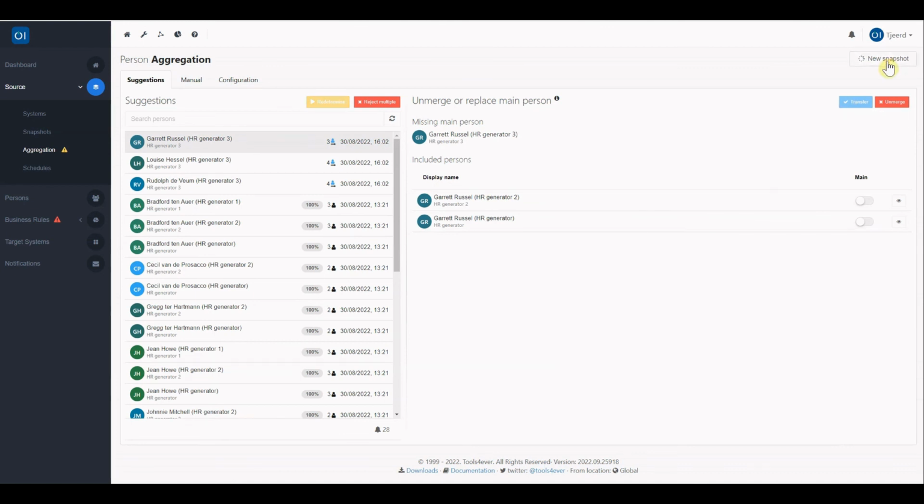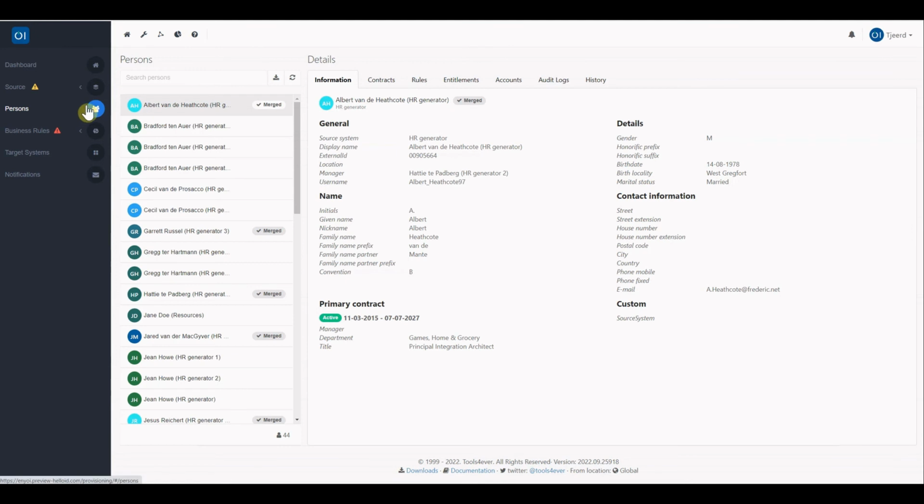We have to wait a little longer for the snapshot to be completed. Now it's there, and you can see Albert has changed from the HR Generator 3 system into the new primary, which we made from the identity from the original HR Generator system.